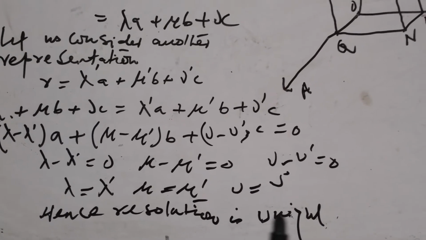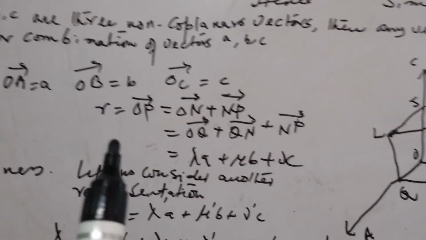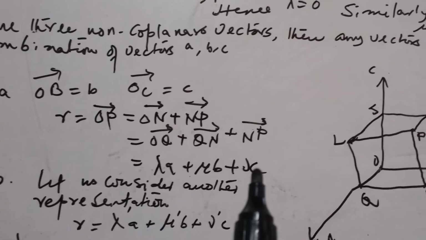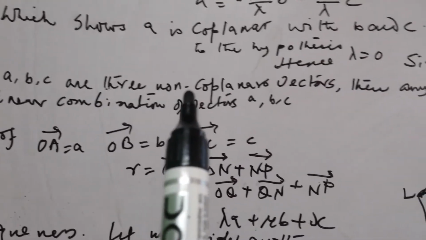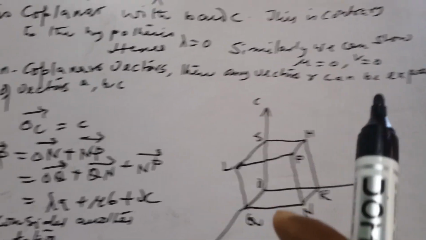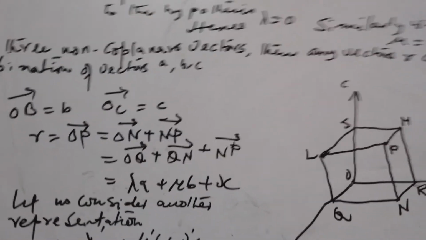So hence the resolution is unique, and you can write R equal to lambda A plus mu B plus nu C. So if A, B, C are three non-coplanar vectors, then R can be expressed as a linear combination of A, B, C. Hence my complete proof.